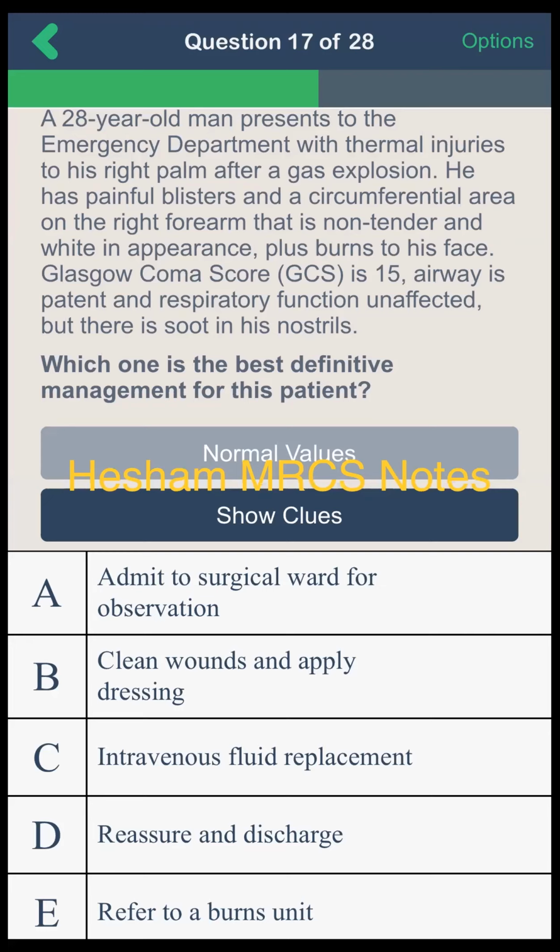I think this patient needs to be admitted to surgical ward for observation because the patient has thermal injury in his right palm and there is blister and circumferential area. The patient may develop compartment syndrome or any other complication.